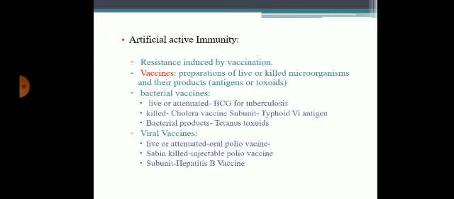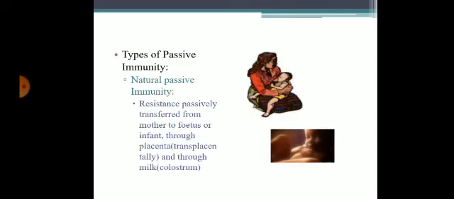microorganisms and their products. Bacterial vaccines are like live attenuated for tuberculosis, that is the BCG vaccine, killed for cholera vaccine, subunit for typhoid, and bacterial products like tetanus toxoid. In viral vaccines, live attenuated for oral polio vaccine, killed for injectable polio vaccine, and hepatitis B vaccine.